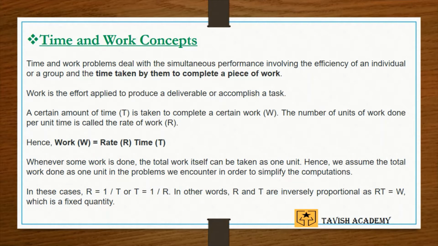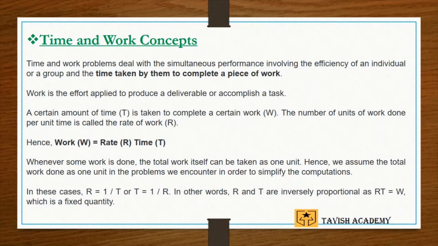The number of units of work done per unit time is called the rate of work. Therefore, work is equal to rate into time. However, in some cases, the total work itself can be taken as 1 unit. Hence, sometimes we assume the total work done as 1 unit in the problems we encounter.